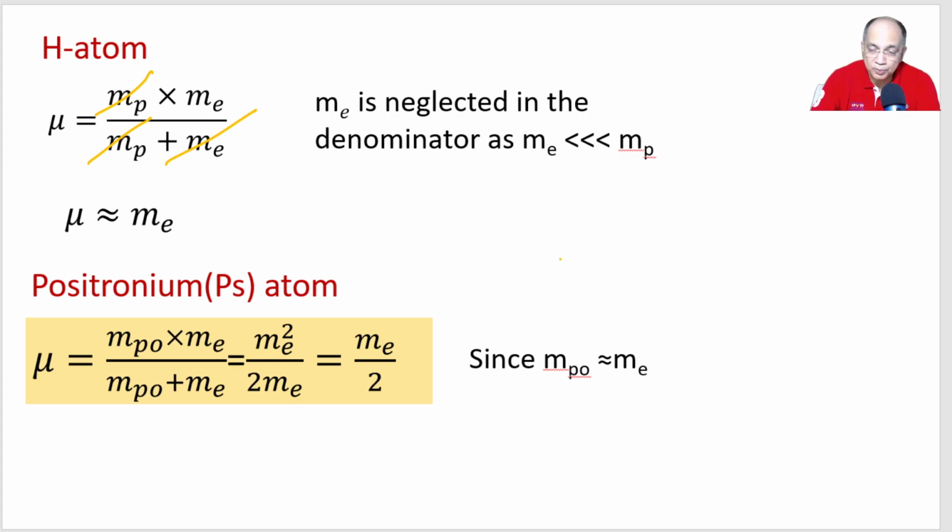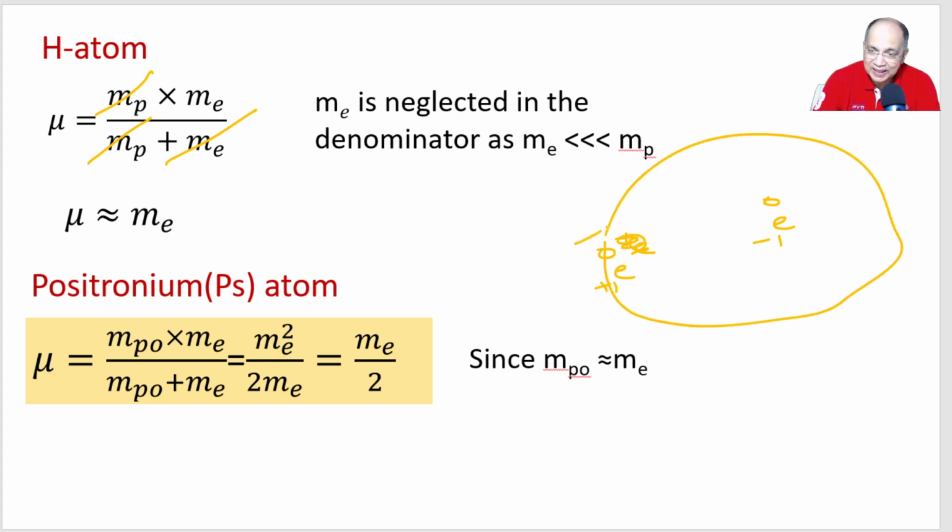Same thing will be applicable here. Supposing it is a positronium, electron is here, electron is moving, and here positron is moving. This is positron, this is electron, they are moving, following each other.